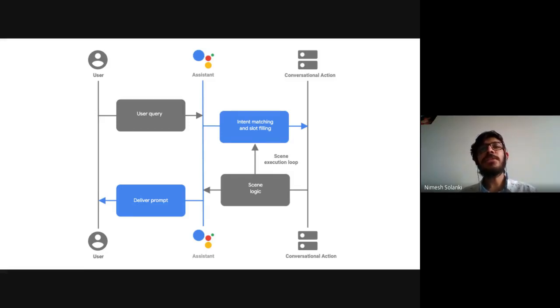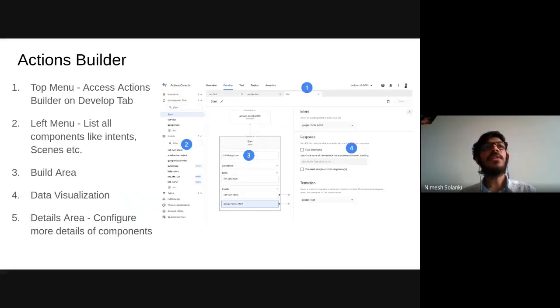I'll explain all these terms in a while. Okay, so here's the new console. This is the developer console of Actions on Google. As you can see, the top bar is where you have the overview, which shows all the overview details of your Actions on Google.